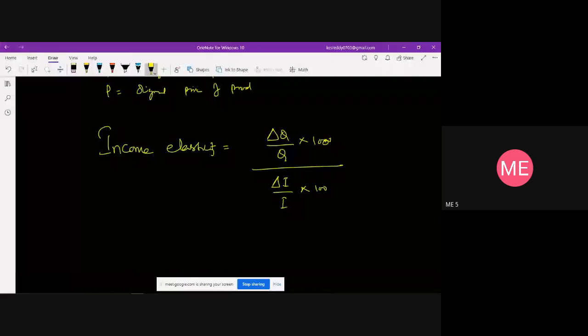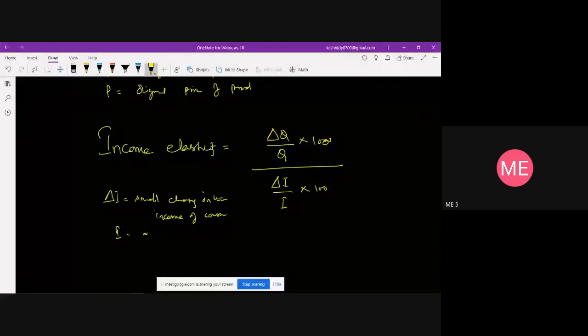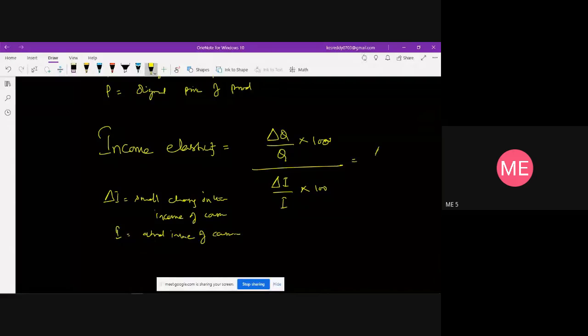Here delta I is the small change in the income of the consumer. Then I is the actual, original income of the consumer. We can call it I. So here this can be written as, once again, delta Q by delta I into I by Q.